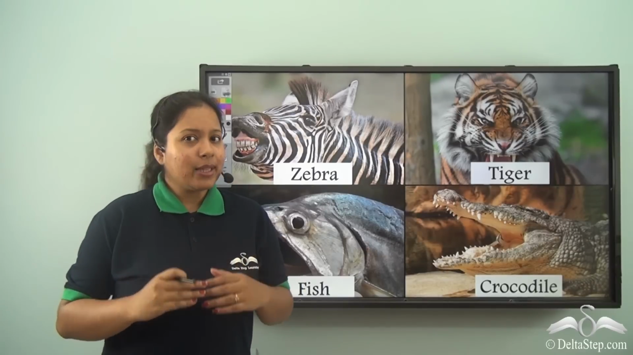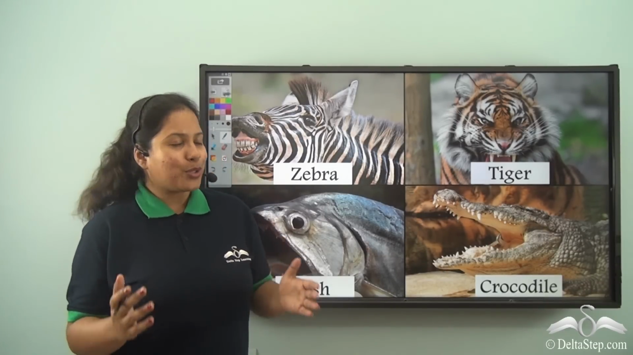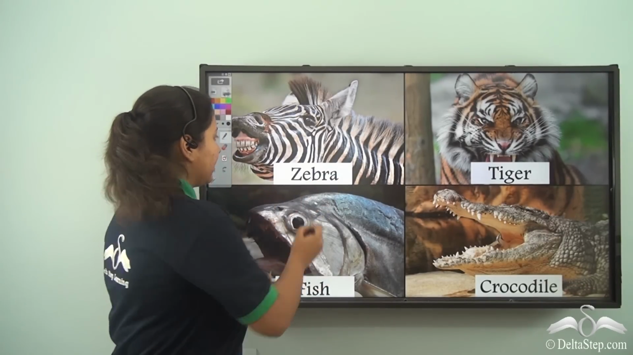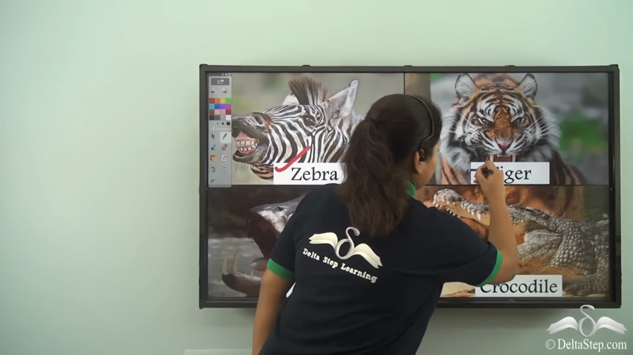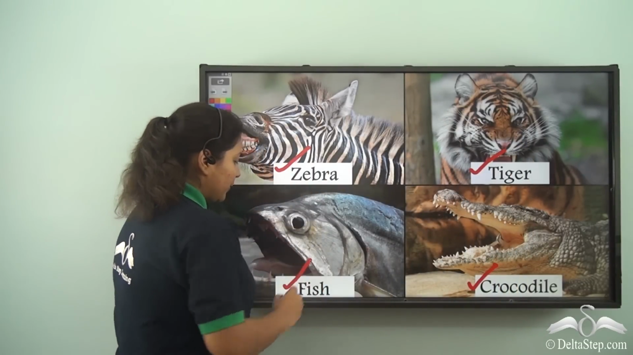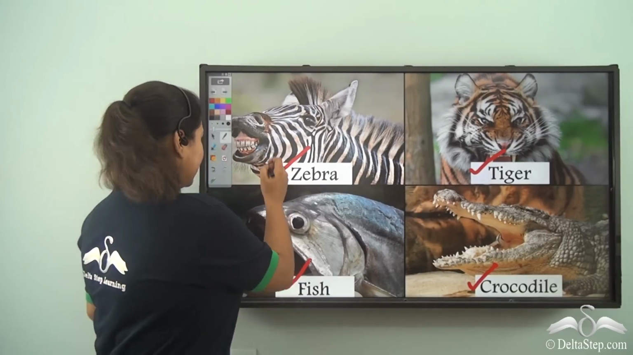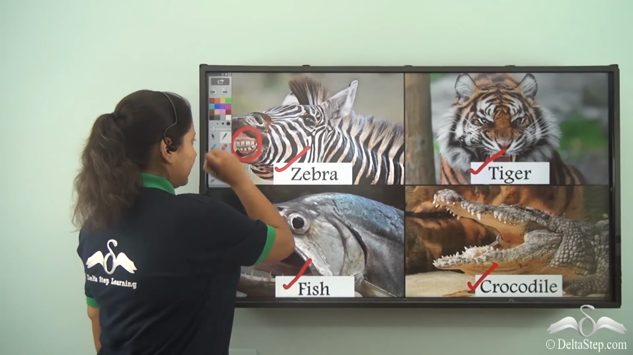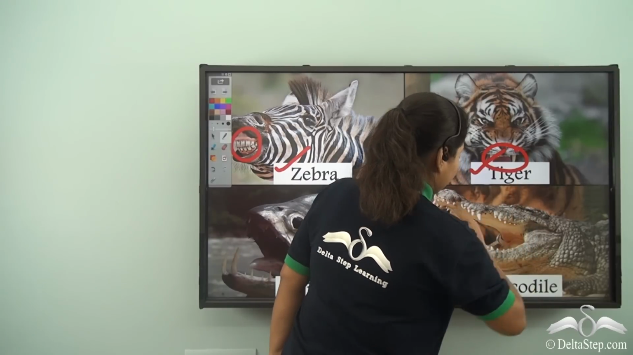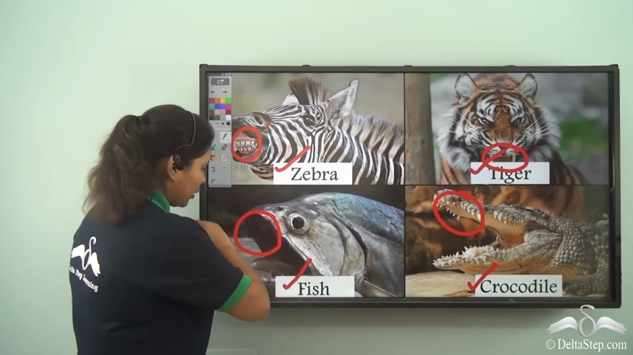Now, do you think only we human beings have teeth? Not really. Here we can see some animals like the zebra, the tiger, the crocodile and the fish. So, here as well we see the zebra has got teeth. Even the tiger has got teeth, the crocodile and even the fish.